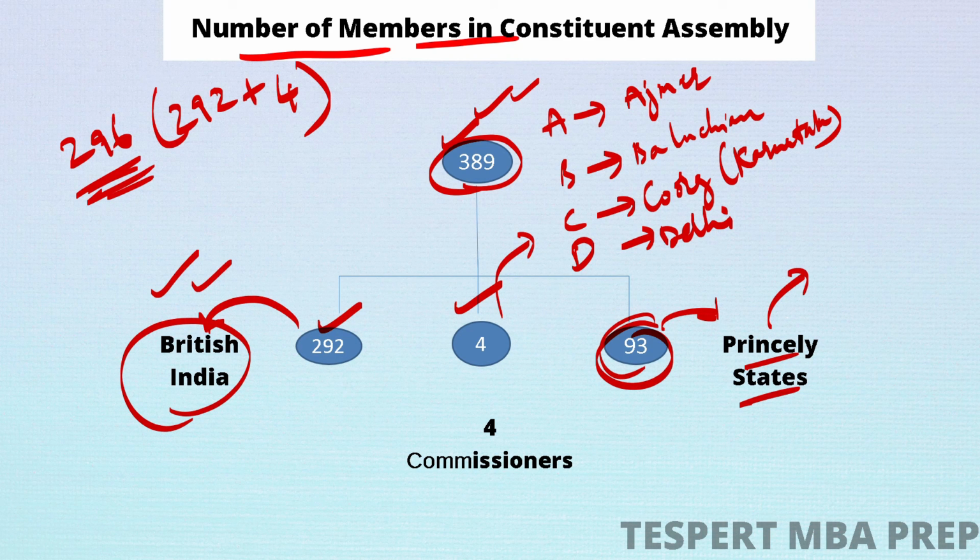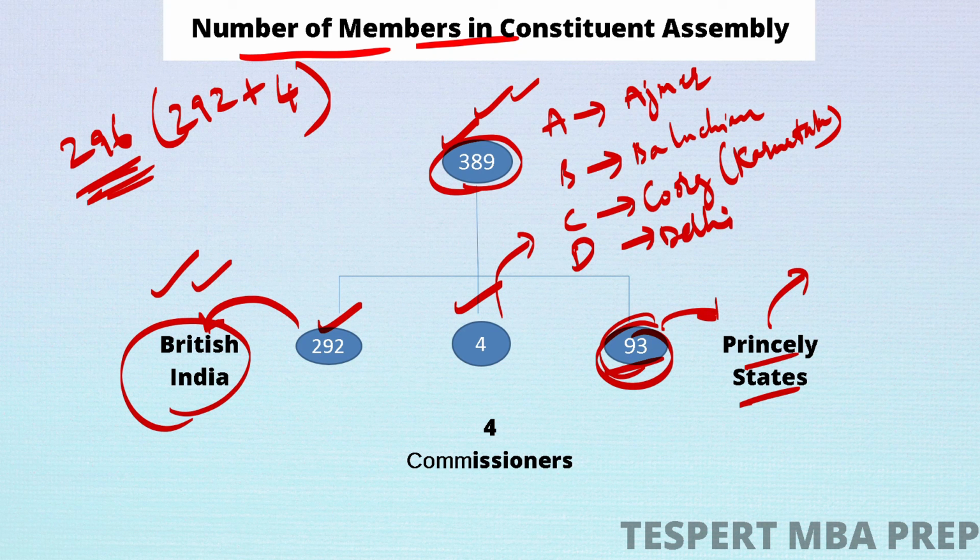So these princely states did not send any of the representatives, any of these 93, to become a part of the Constituent Assembly.